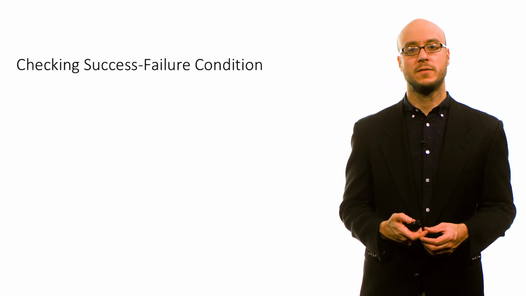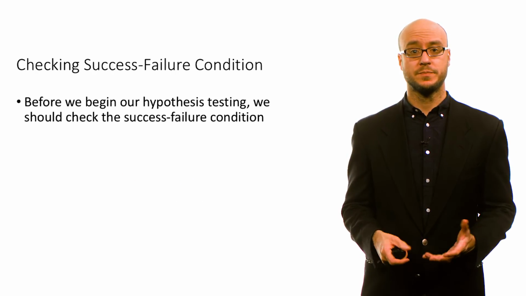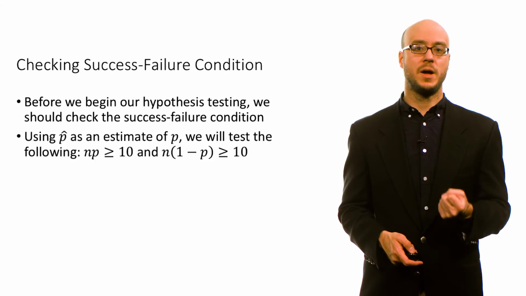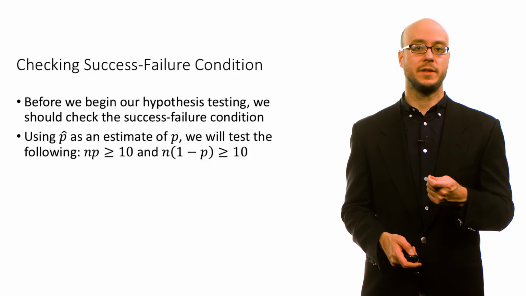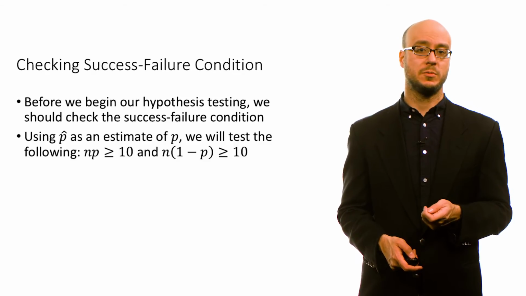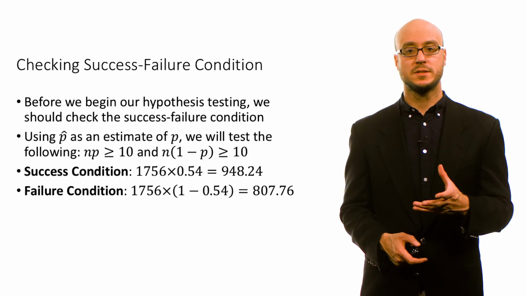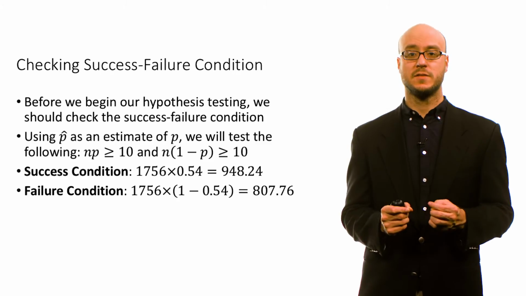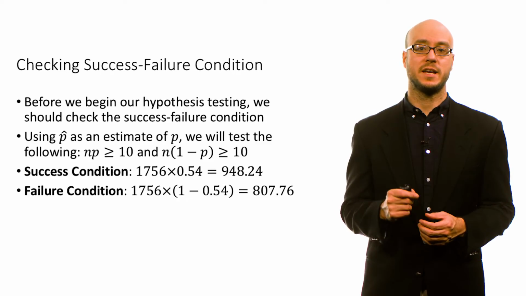Now we're going to check the success-failure condition before we begin hypothesis testing. Using p hat as an estimate for the population proportion p, we want to test the assumption that n times p is greater than or equal to 10 and n times 1 minus p is greater than or equal to 10. For both successes and failures, the expected number of successes for this sample size is about 948, and the expected number of failures is 808.